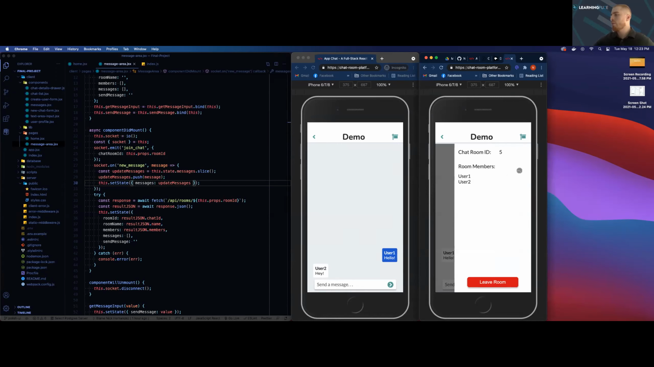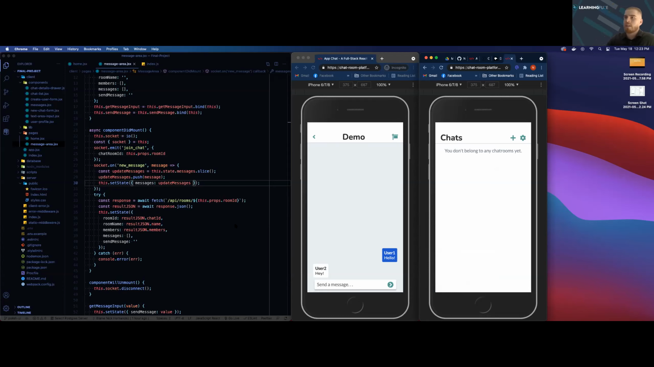Another thing too, if a user wants to leave a chat room, we can open up the drawer, press leave room, and this will remove the user from the room and delete the room item from their chats list. So over in our code, I'd like to show you how I set up the WebSocket to allow for real-time messaging. This section right here is going to be our message area.